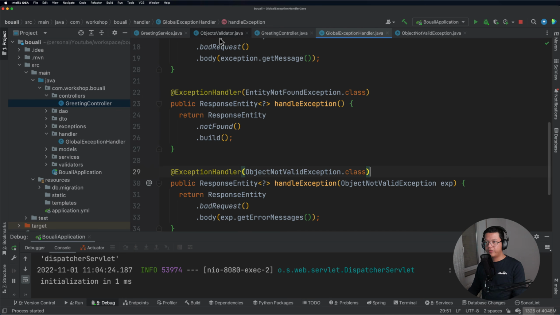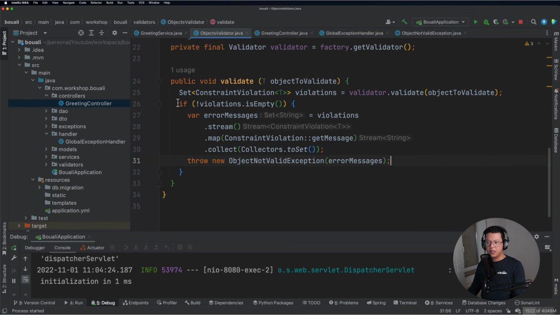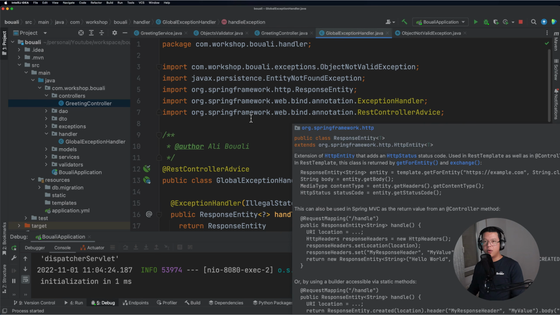So instead of writing a lot of implementation in here and delegating it later on to the service, and the service will check if we have violations or not, all we need to do is throw an exception and then absorb this exception using our global exception handler.